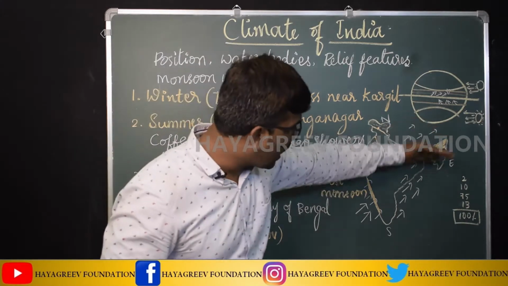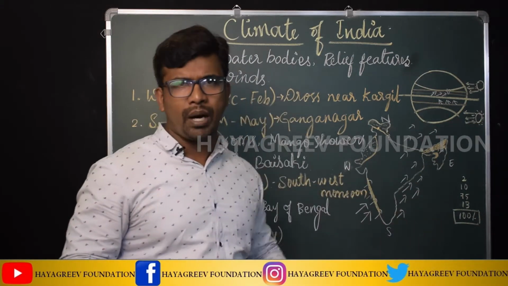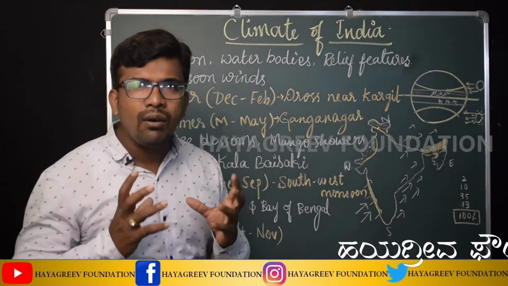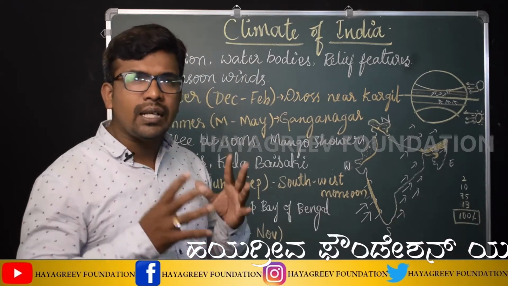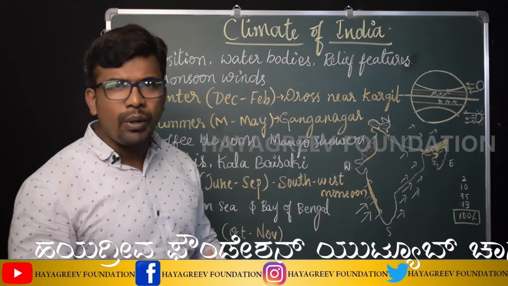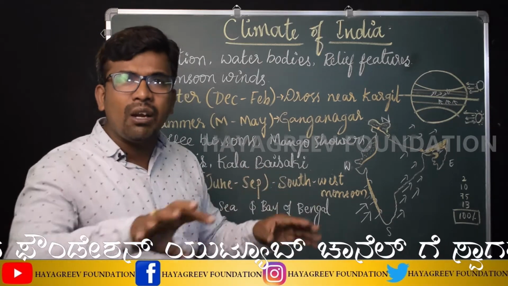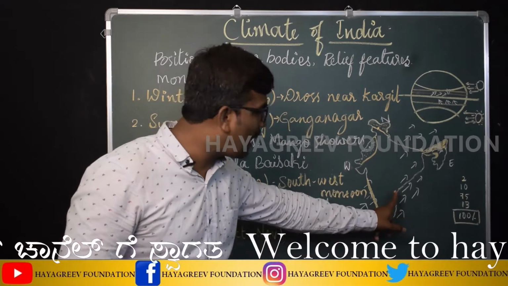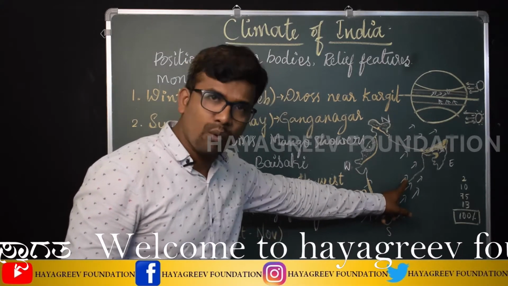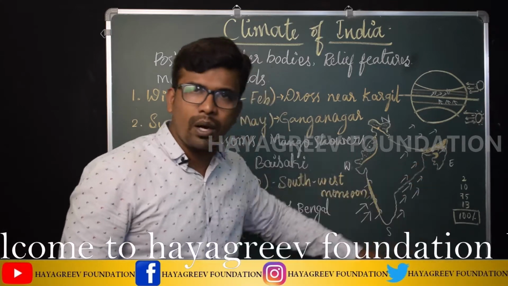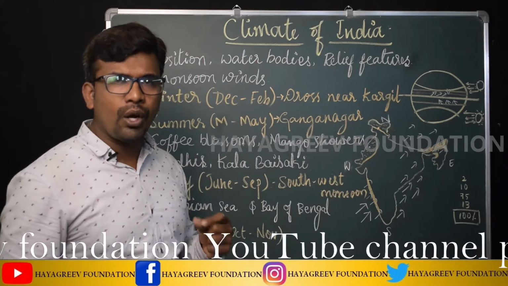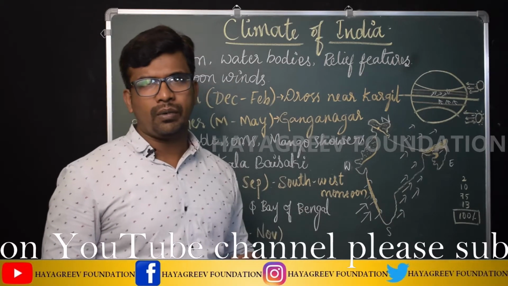As these winds blow over the Bay of Bengal, which is completely a water body, cyclonic depressions are created. The cyclonic depression brings heavy rainfall to the nearby land. That nearby land is Tamil Nadu, Telangana, Andhra Pradesh, Orissa, and West Bengal. So these states receive heavy rainfall due to this cyclonic depression.